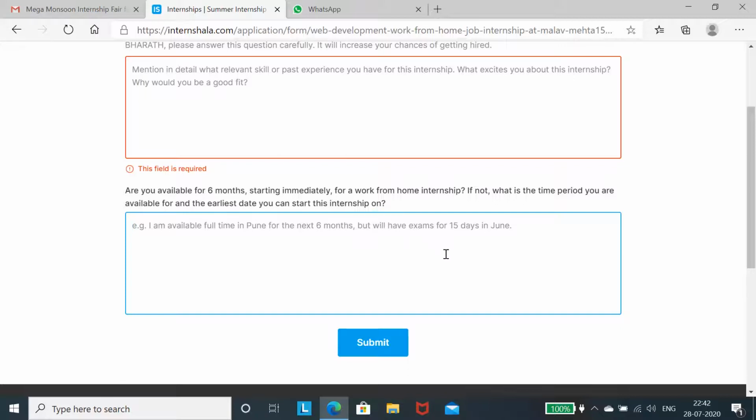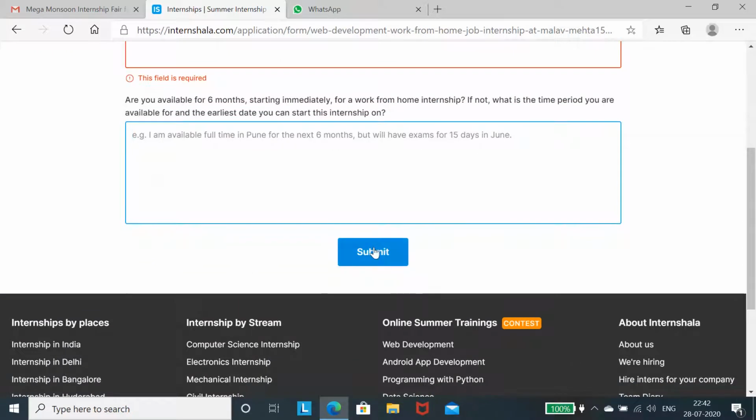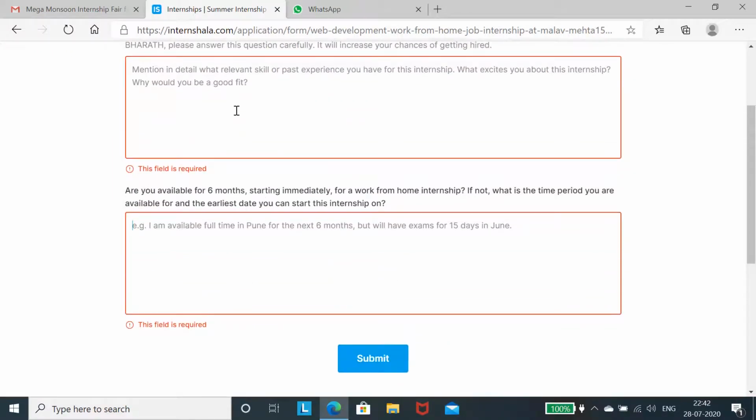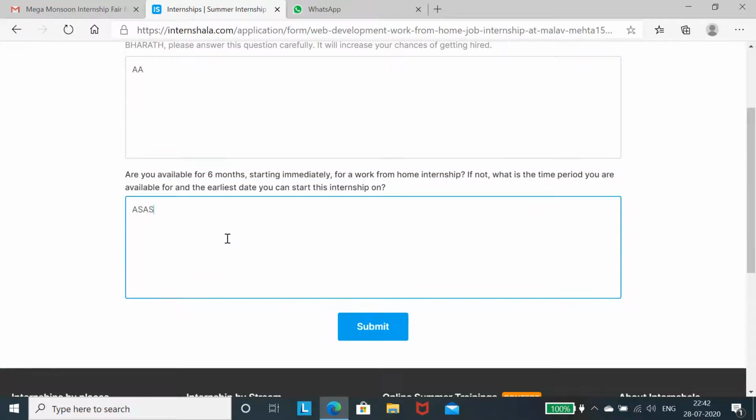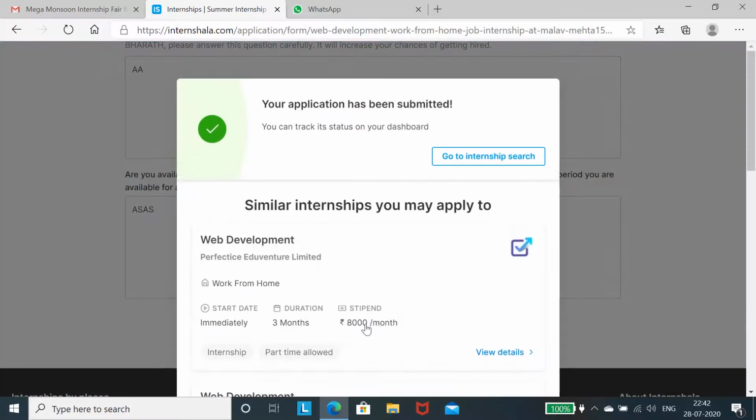So work from home, so you are from home, that's why you can be available like that. So for the justification, you have to write all those things. Once you have written it, this application will be submitted. I am just showing an example. Then it will be submitted. So your application has been submitted, and you can track it on your dashboard.